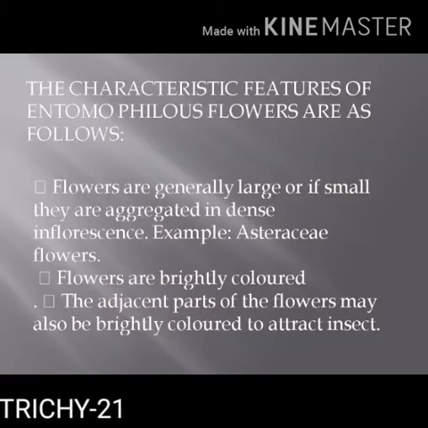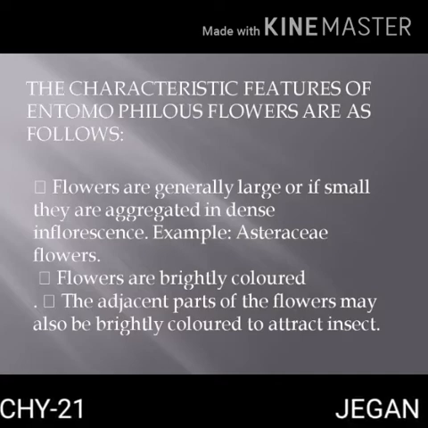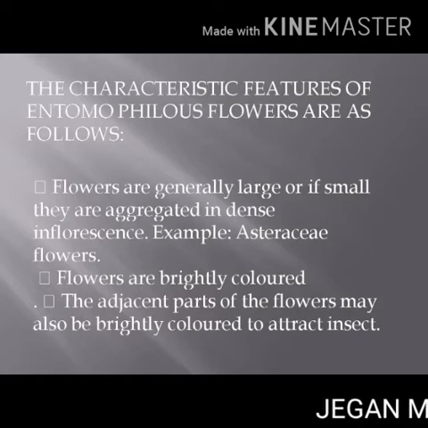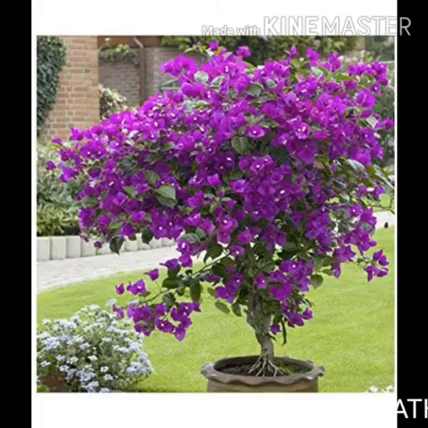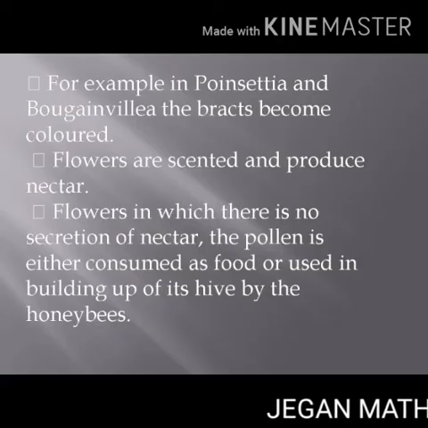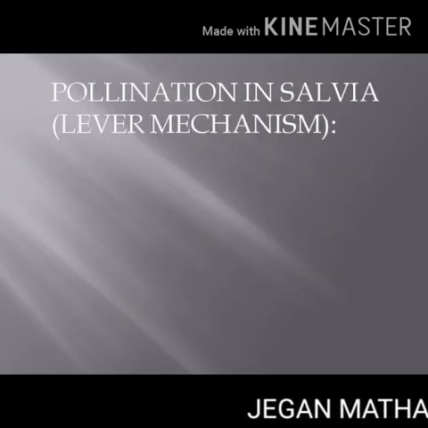Characteristic features of entomophilous flowers. Flowers are generally large or small. They are aggregated in dense inflorescence. Flowers are brightly colored. The adjacent part of the flowers may also be brightly colored to attract insects. Example, bougainvillea. Flowers are scented and produce nectar.